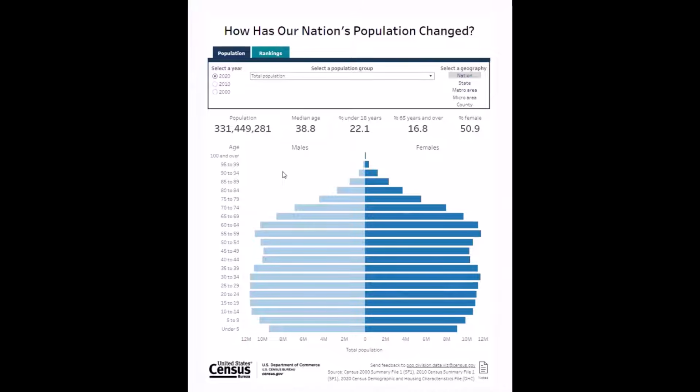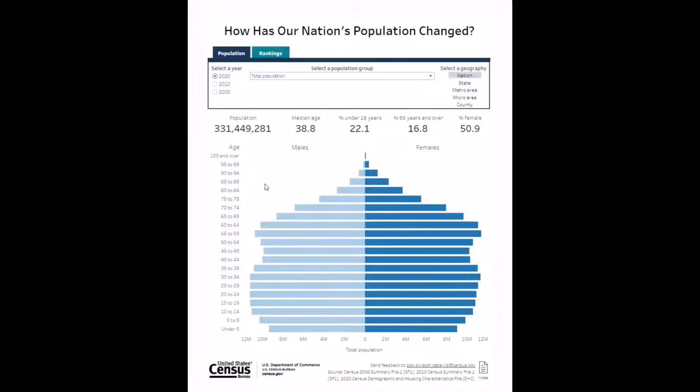First, let's look at how our nation's population has changed. This graph style is called a population pyramid. The area of each pyramid reflects the overall size of the population, while its shape illustrates the population's age and sex distribution. The youngest ages are reflected at the bottom of the figure, and the oldest ages taper off to a point at the top. The number of males on the left and females on the right are shown by 5-year age groups.